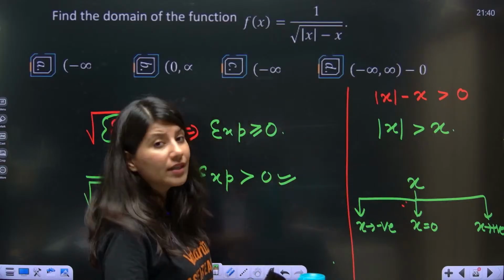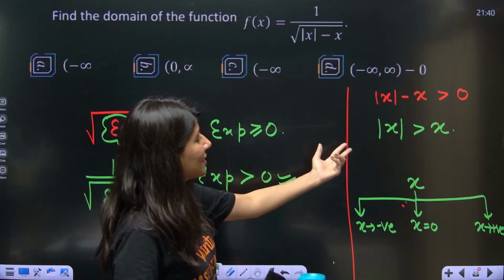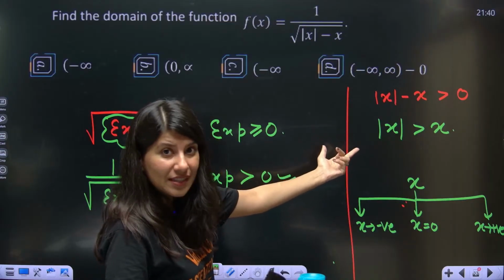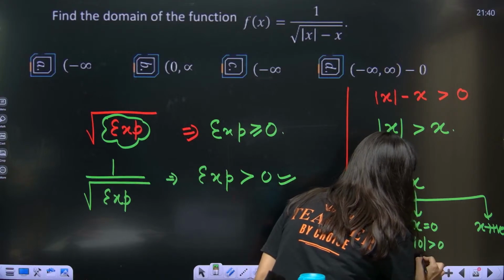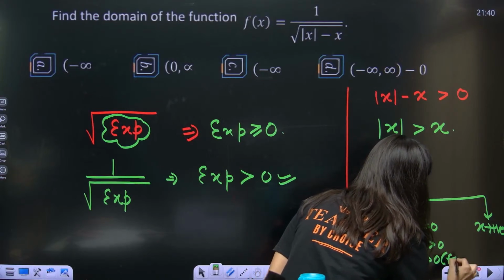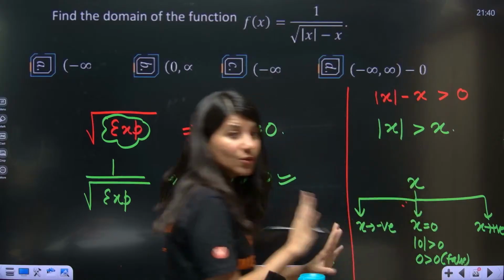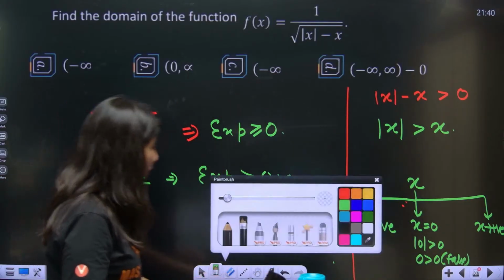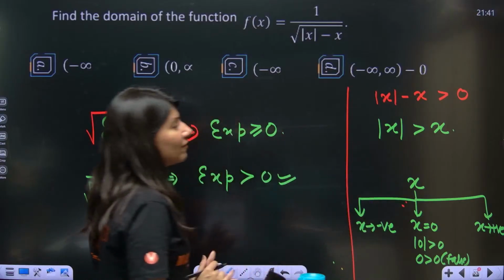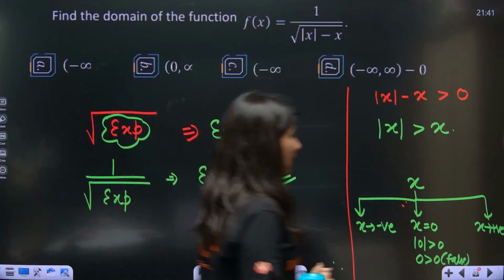Is this inequality working? If you put x equals 0, mod 0 is 0. So it becomes mod 0 greater than 0. So 0 greater than 0 is false. That means x equals 0 will not be in my answer. So 0 will never ever be there. Okay. Now let's talk about negative.